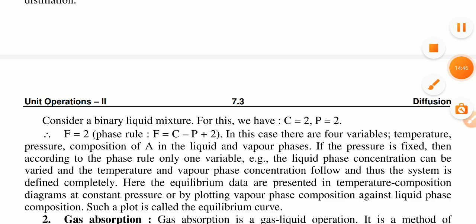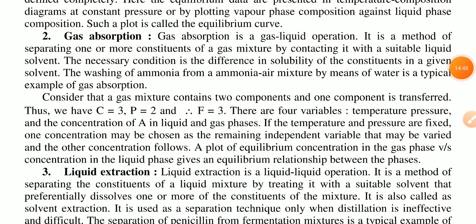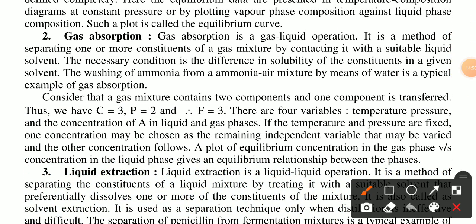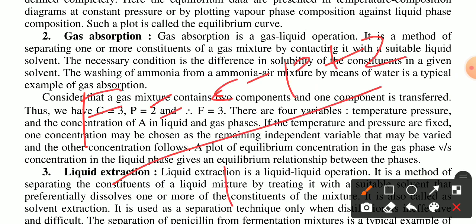Remember the equation: F is equal to C minus P plus 2, the phase rule.